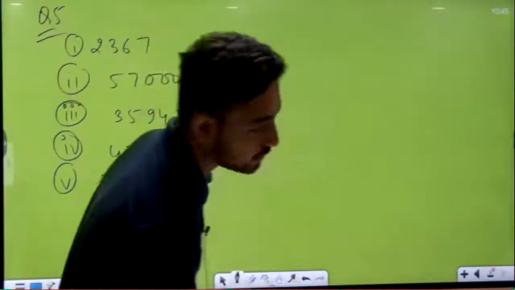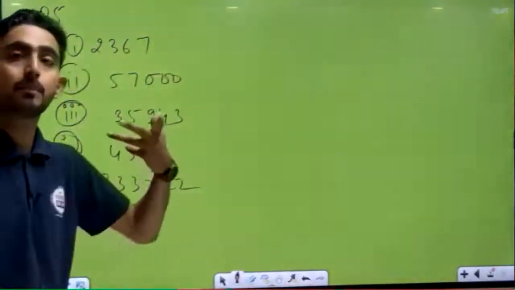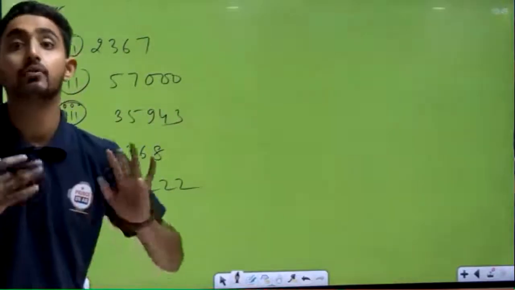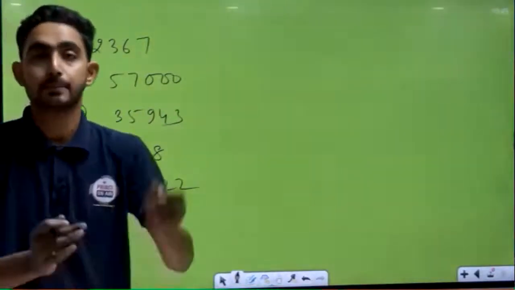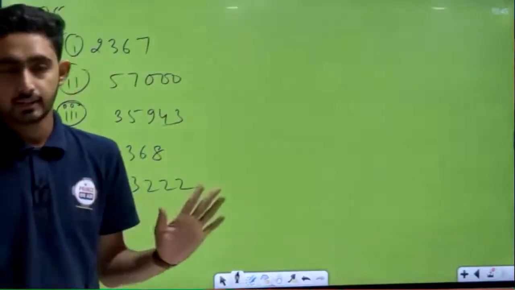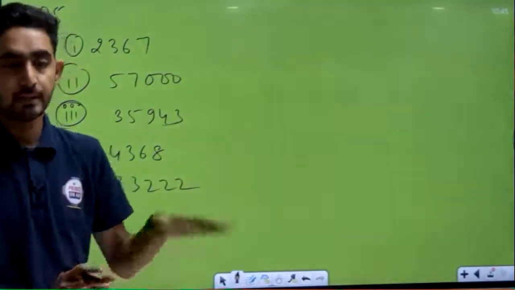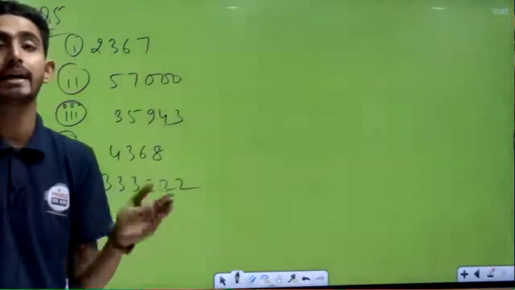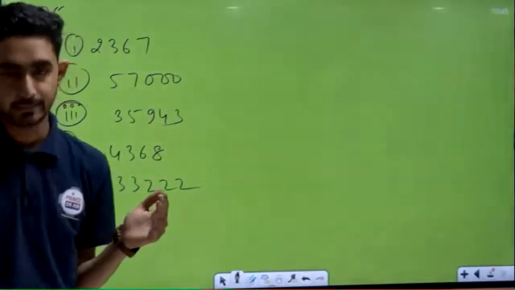So in front of you, obviously, I'm telling you, these are not perfect squares at all. But why are they not perfect squares? You have to give the reason. Okay? Understood? All of you understood the question? These are definitely not perfect squares. But why are they not perfect squares? Let's see.